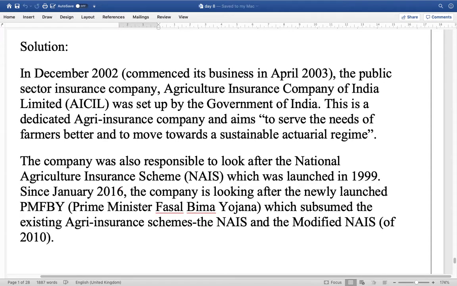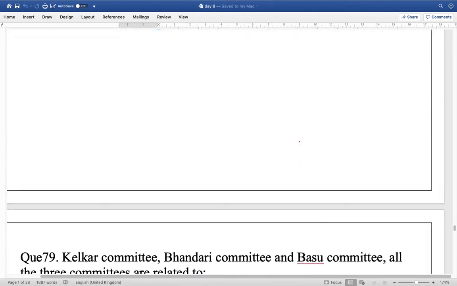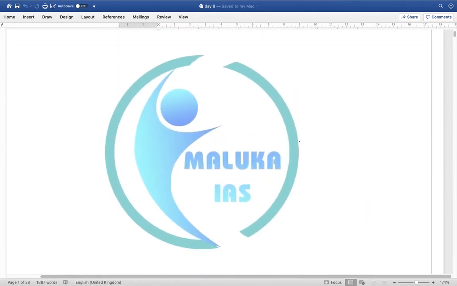It is a dedicated agri insurance company, not agri finance, and aims to serve the needs of farmers better so that they can move towards a sustainable regime. Friends, revise these questions well and cover them comprehensively so that you are able to clear the exam. Thank you very much.